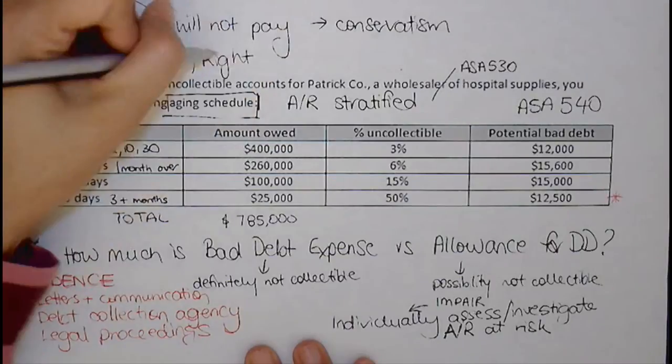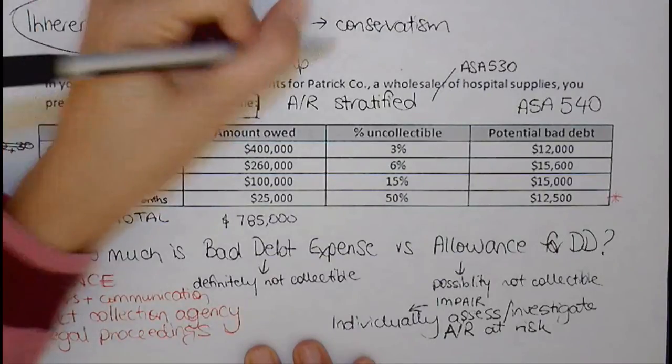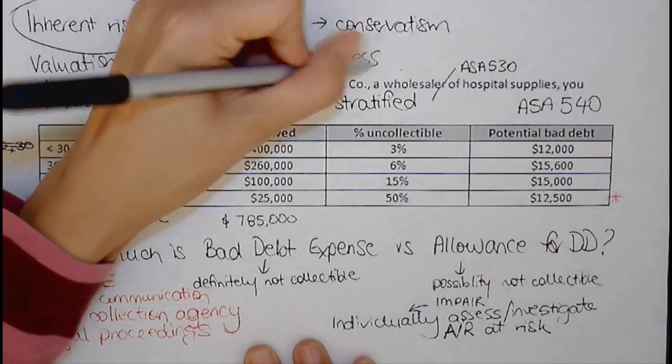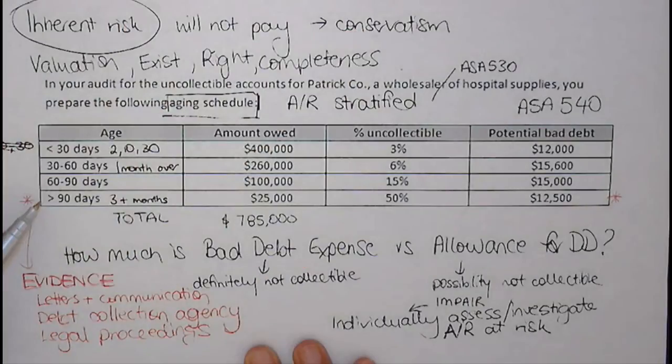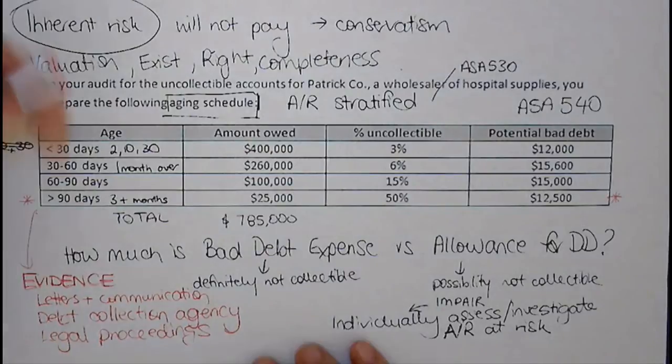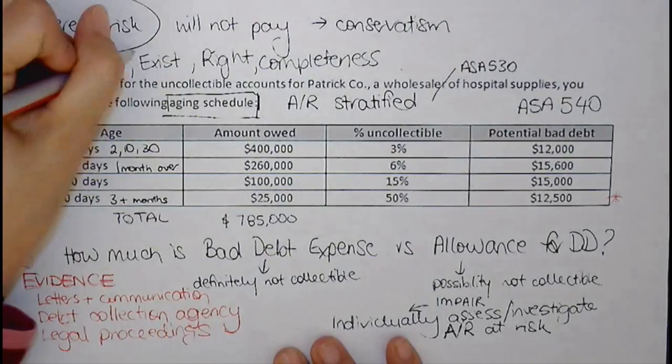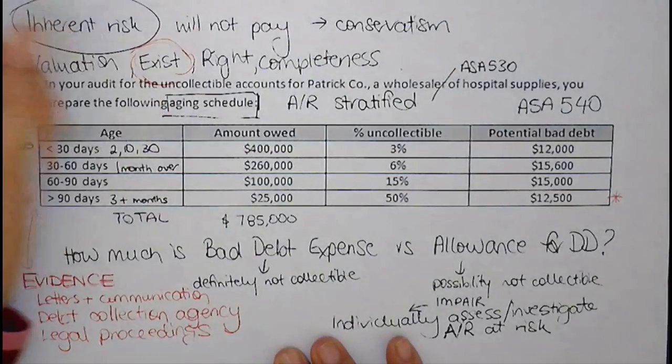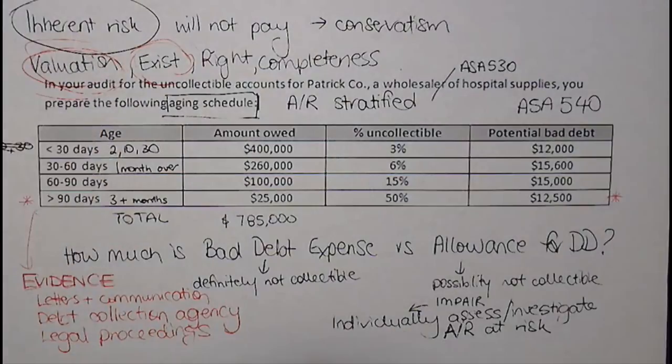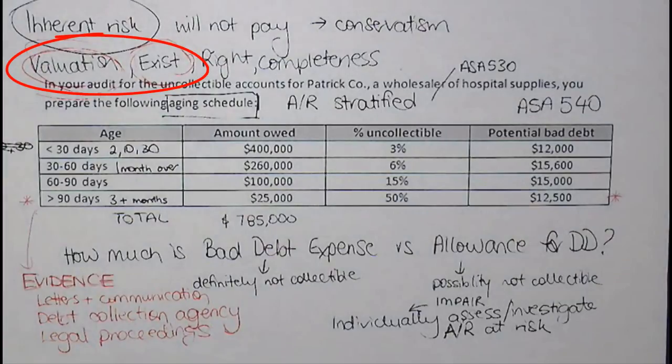And of course, also the completeness assertion applies. But remember, clients are more likely to overstate rather than understate accounts receivable, which makes the existence and the valuation assertions the ones that are of greater risk of misstatement here.